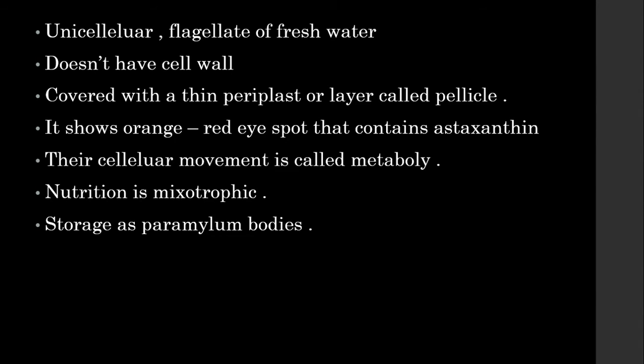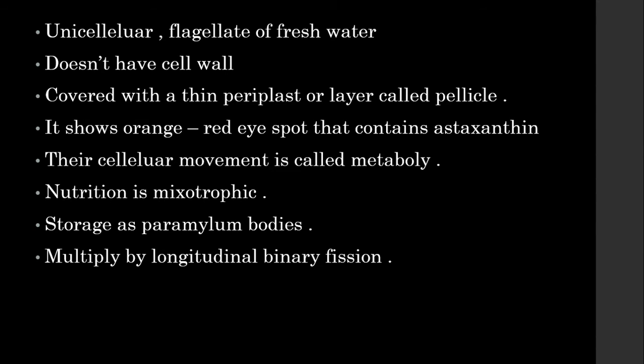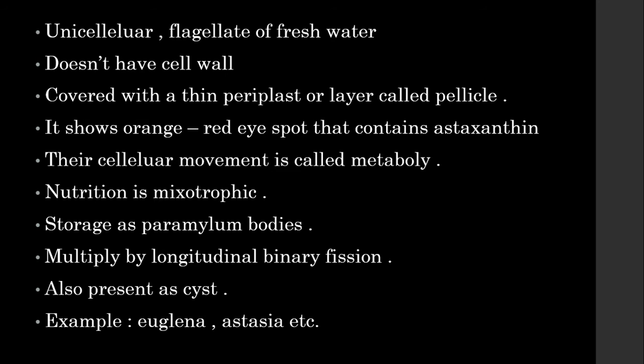The storage here is paramylum bodies, which is a form of carbohydrate, and multiplication is by longitudinal binary fission. During unfavorable conditions, it can also enter into an unfavorable period as such by forming a cyst. The examples of this are Euglena and Eutreptia.